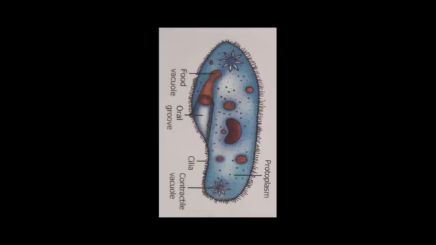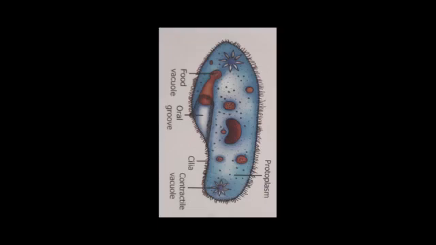When these cilia move, they direct the current of water towards the oral groove, and from the oral groove food enters into the mouth, and from the mouth food accumulates in the food vacuole. When the food vacuole is formed, the digestion of the food takes place in the food vacuole. Later on, undigested food is released out from the body.